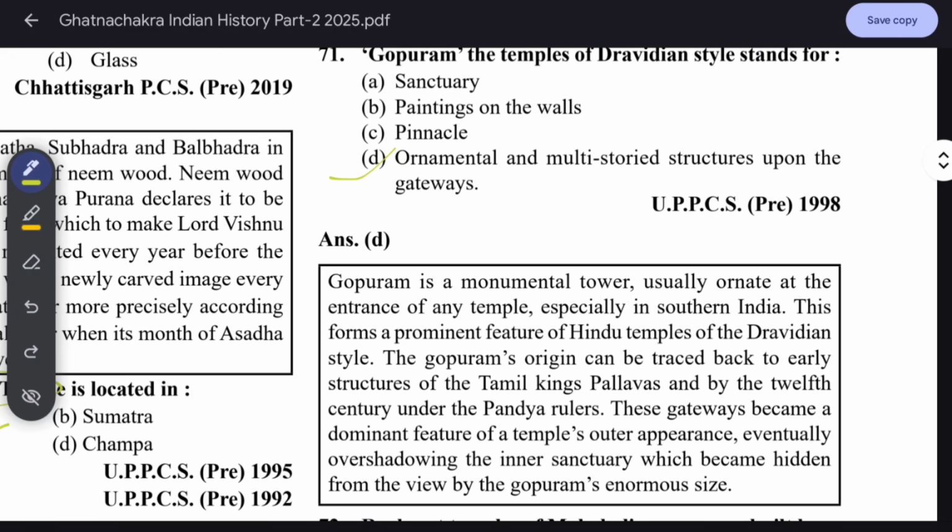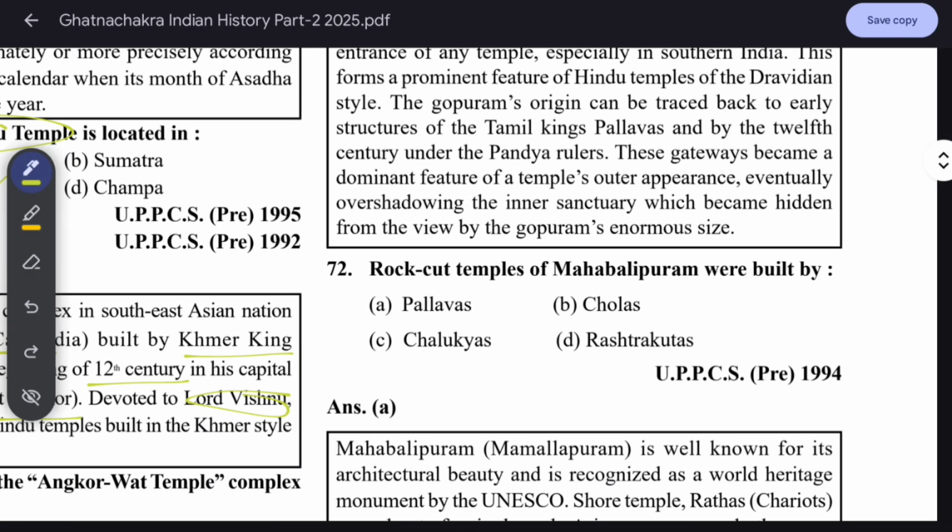Gopuram is a monumental tower, usually ornate, at the entrance of a temple, especially in southern India. This forms a prominent feature of Hindu temples of the Dravidian style. The Gopuram's origin can be traced back to early structures of the Tamil kings, the Pallavas, and by the 12th century under the Pandya rulers, these gateways became prominent features of the temple's outer appearance, eventually overshadowing the inner sanctuary, which became hidden from view by the Gopuram's enormous size.